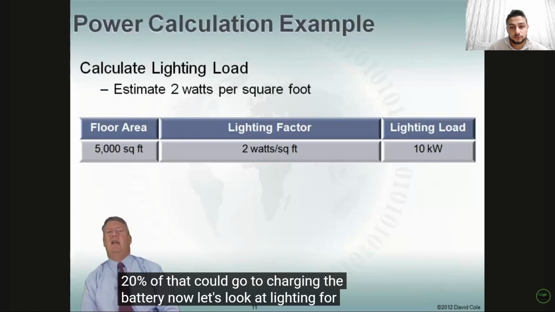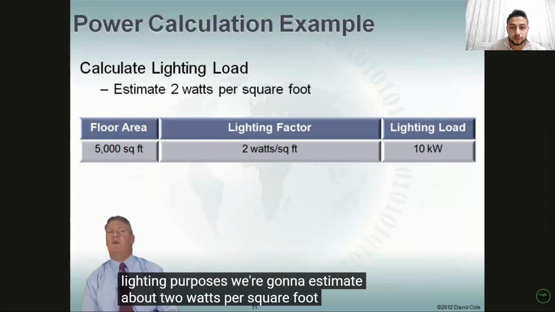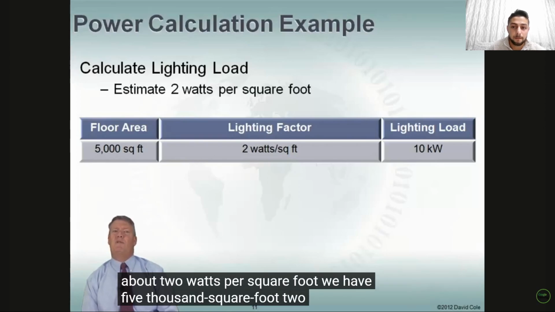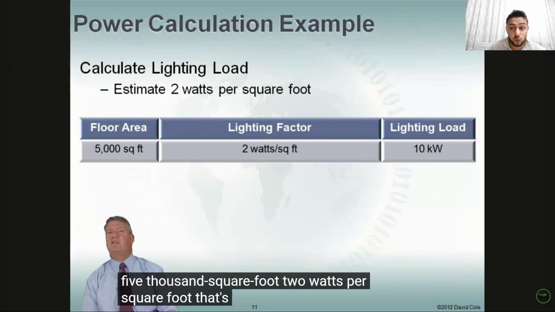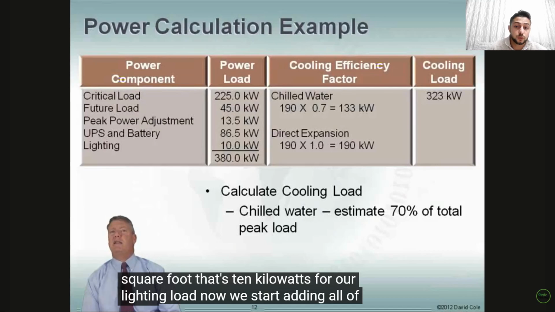Now let's look at lighting. For lighting purposes, we're going to estimate about 2 watts per square foot. We have 5,000 square feet, so 5,000 times 2 watts per square foot. That's 10 kilowatts for our lighting load. Now we start adding all of these up.